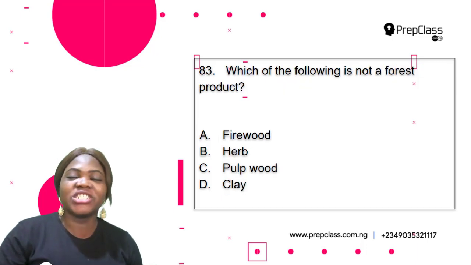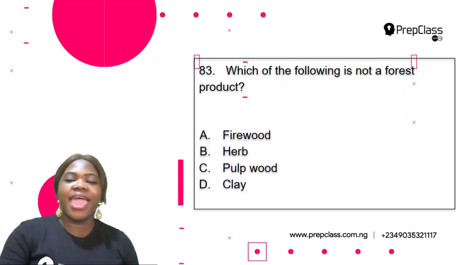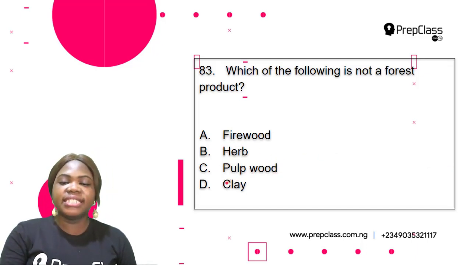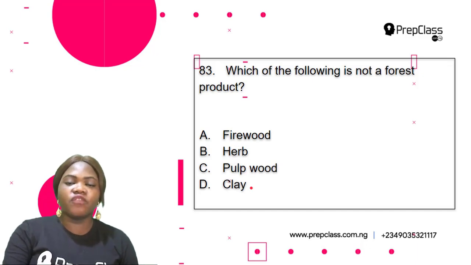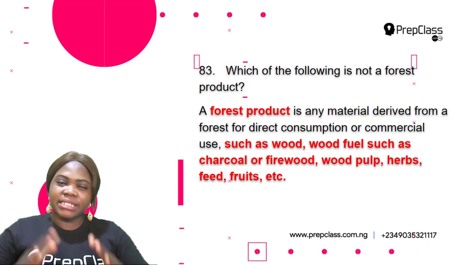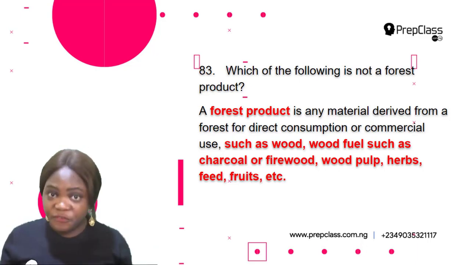Check. Question 83. Which of the following is not a forest product? A. Firewood. B. Herb. C. Pulpwood. D. Clay. So first of all, what is a forest product? From the name forest product, that means it has to be gotten from the forest, right? It has to be a product from the forest.